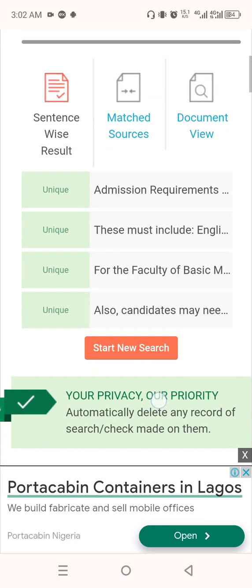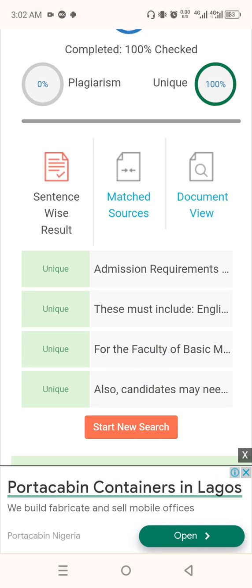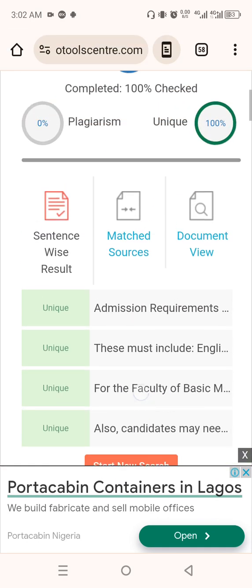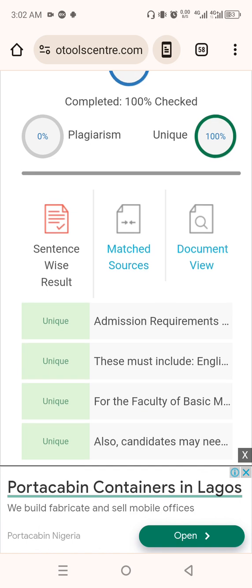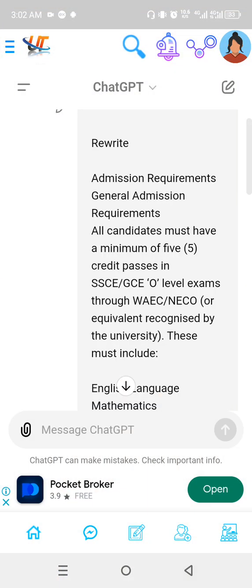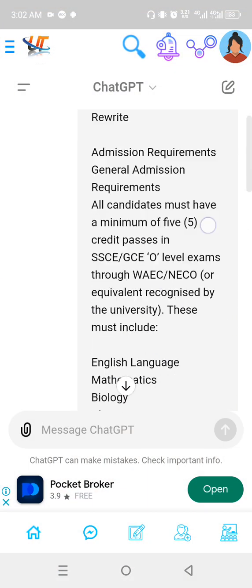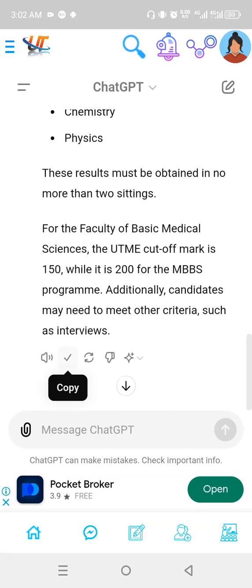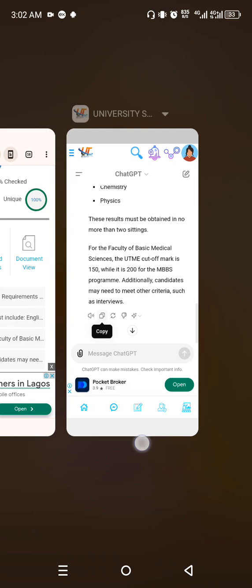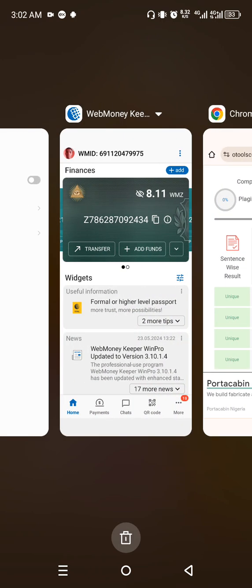You can see it's 100% unique now. Why? Because I've effected some changes in those areas. But most times you run out of ideas for effecting changes and you may not be able to change everything. So the best way is to change it from here. Now I've told this AI assistant to rewrite this content for me. It has done that, so I'm going to copy it now, and let's run a quick check on it.